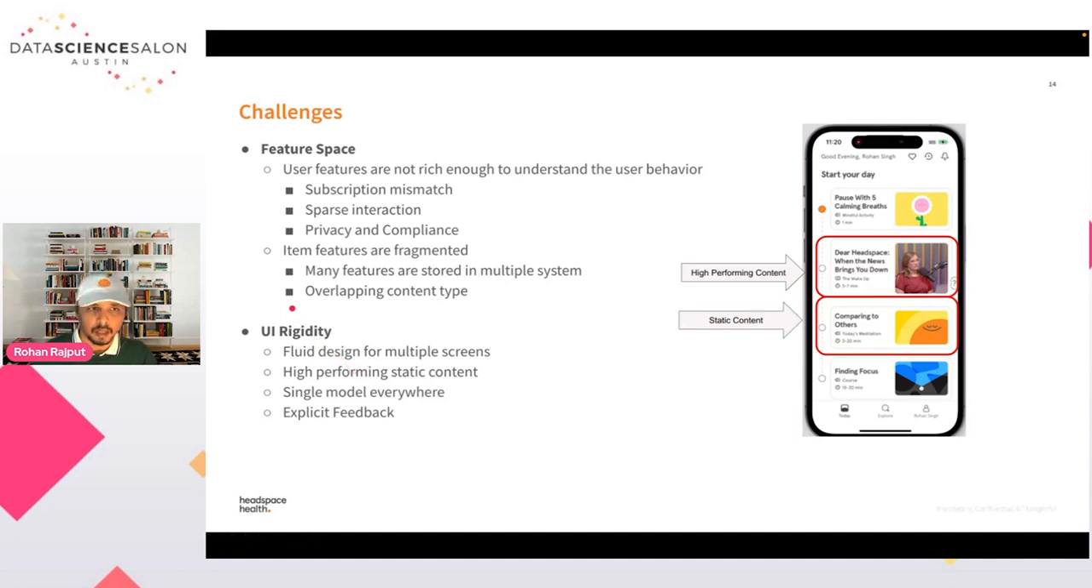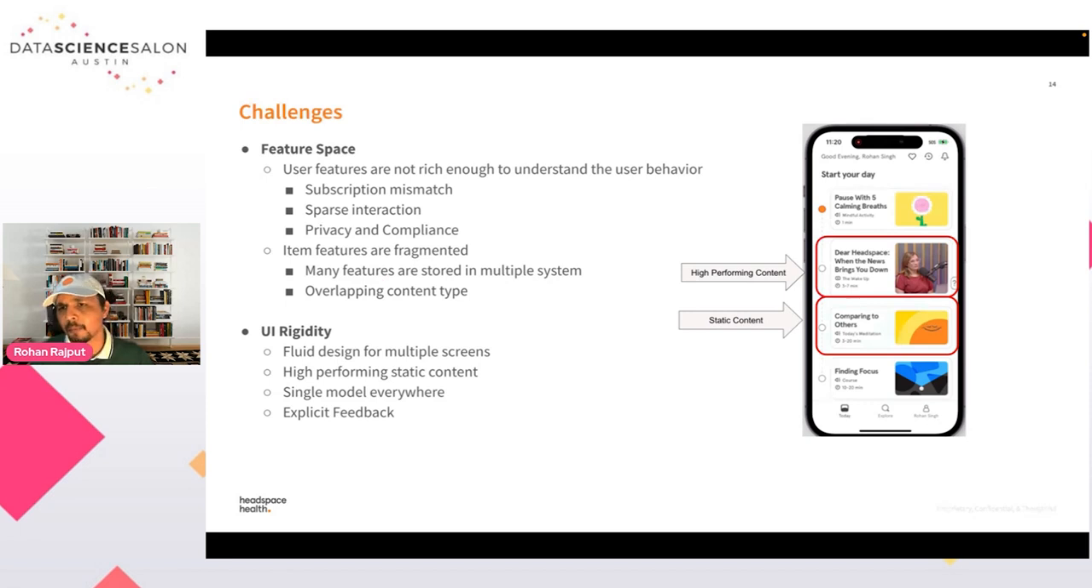Now, apart from the user features, we also have some issues with the item features. Lots of our items were fragmented. Unlike Netflix or Amazon, our data is completely different, right? We don't want our users to stay engaged all the time on our screen. Our content is very different. We are a meditation company, so we want our user to come to the platform, do meditation, and then enjoy the rest of their day. So the type of content we have is very, very different.